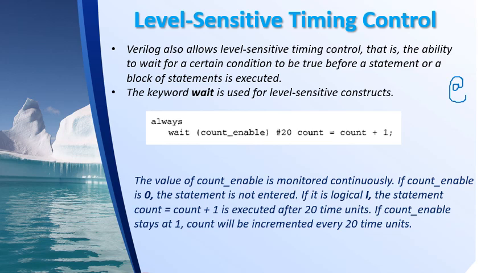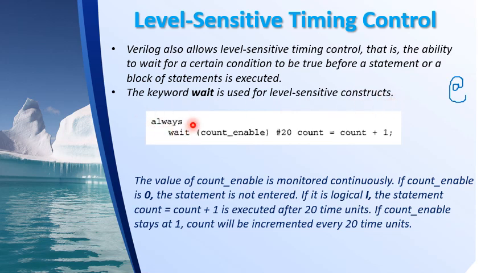But here I have one more kind, that is Verilog also allows level sensitive timing control, that is the ability to wait for a certain condition to be true before a statement or a block of statements is executed. For that we use the keyword wait, to check for level sensitive constructs.